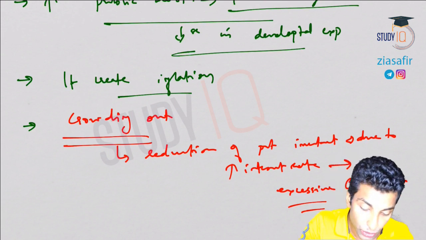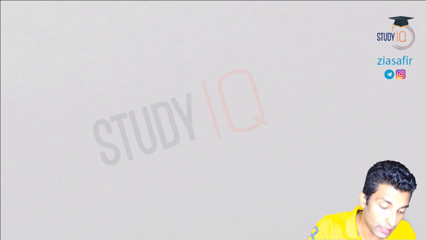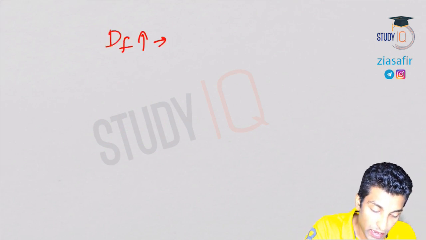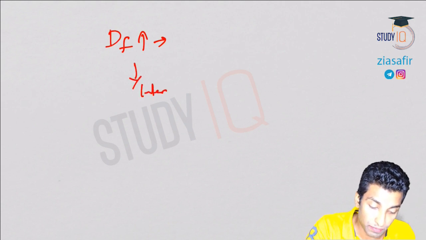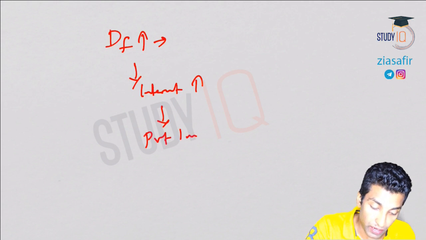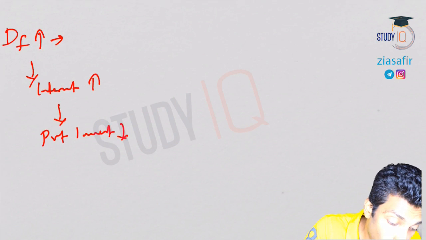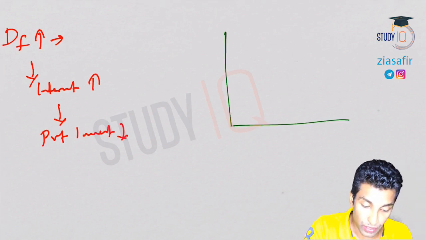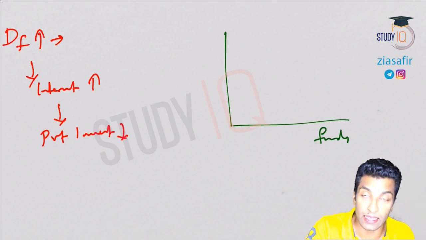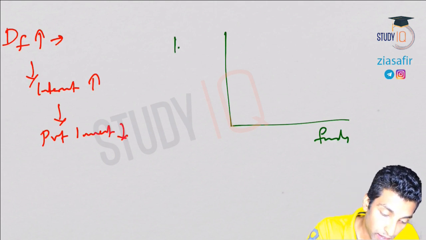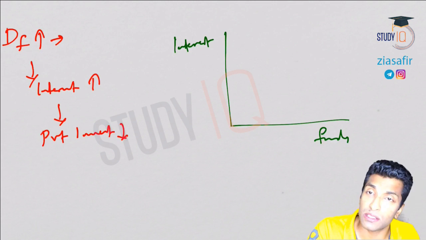If you want, I'll show you that in a diagram also. See, demand for funds is increasing, which means interest will increase, so that leads to private investment decreasing. This is what you call the crowding out effect. Let's suppose on the x-axis you have funds required, and on the y-axis interest, which means the cost of funds.